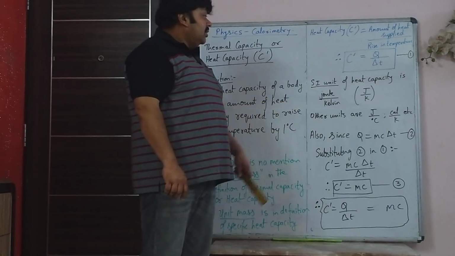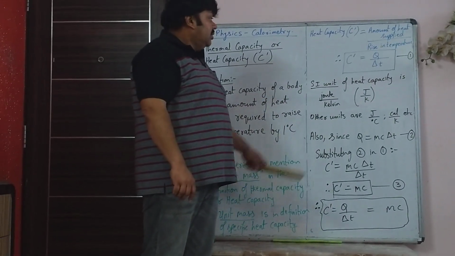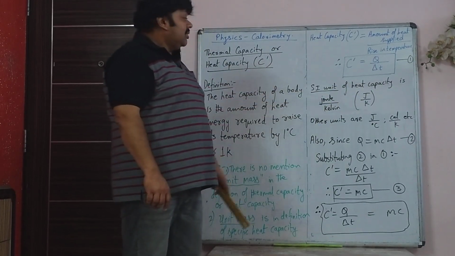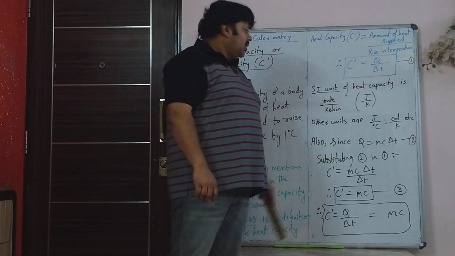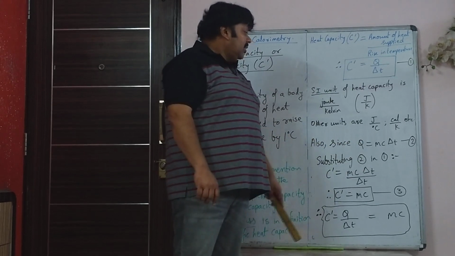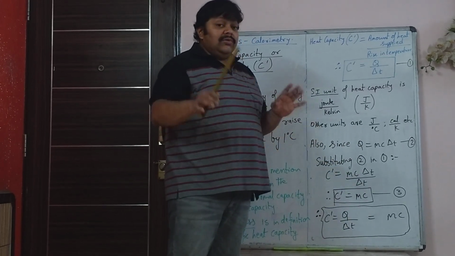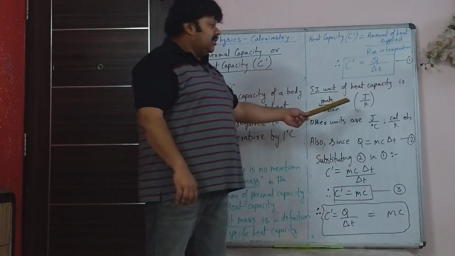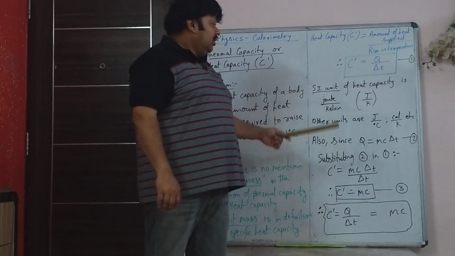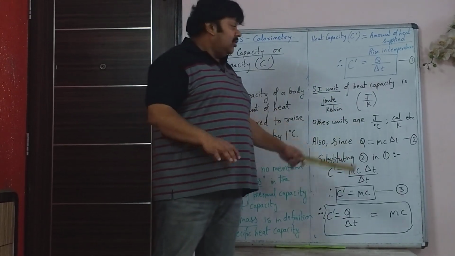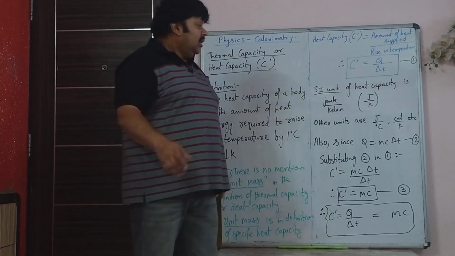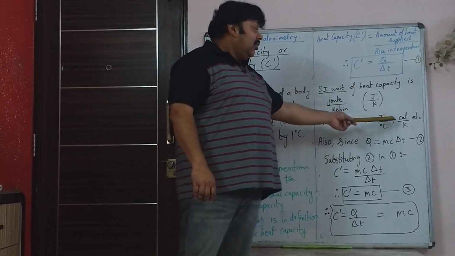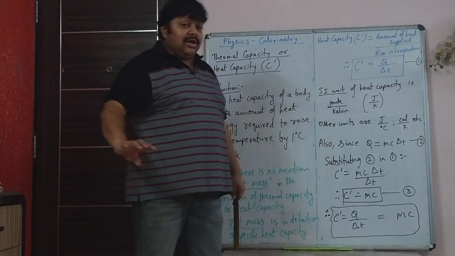So SI unit of heat capacity is Joule upon Kelvin. That's the SI unit of heat capacity. It is Joule upon Kelvin. See, when SI unit is asked you have to write Kelvin only, you can't write degree Celsius. And SI unit of heat is Joule. So it is Joule upon Kelvin. Other units you can write: calorie per Kelvin, Joule per degree Celsius, kilocalorie per Kelvin. All those are other units.